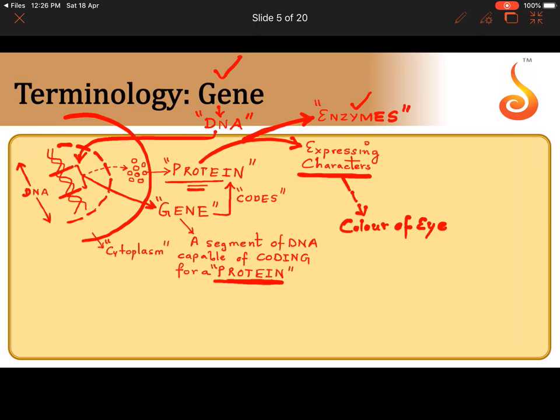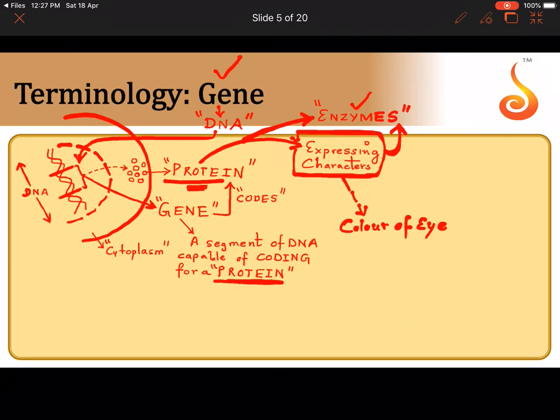That's why we are giving so much importance to the protein over here. Okay, so please remember, a gene is a segment of DNA that is capable of coding for a protein. And what is protein responsible for? A protein is responsible for expressing character. It may express character as a component of a biochemical pathway, which is nothing but enzymes, which may modify the biochemical pathway in such a way to express certain characters or features in the organism that possesses that gene. Is it clear? So this is a very technical definition of the gene that we just got introduced to now.